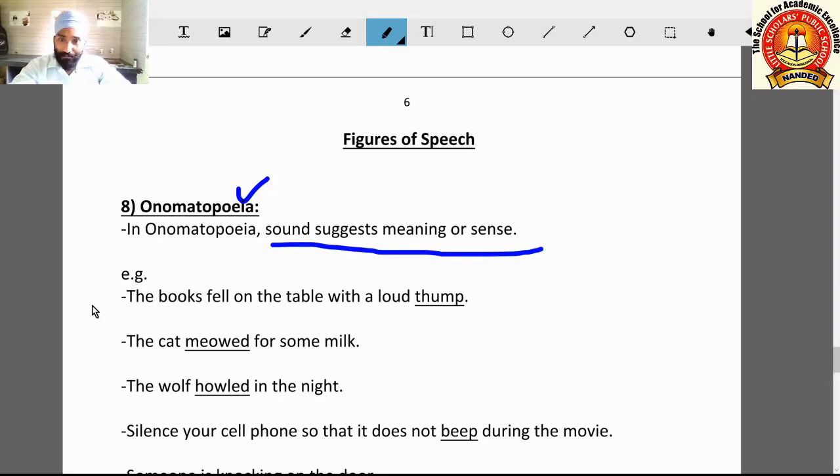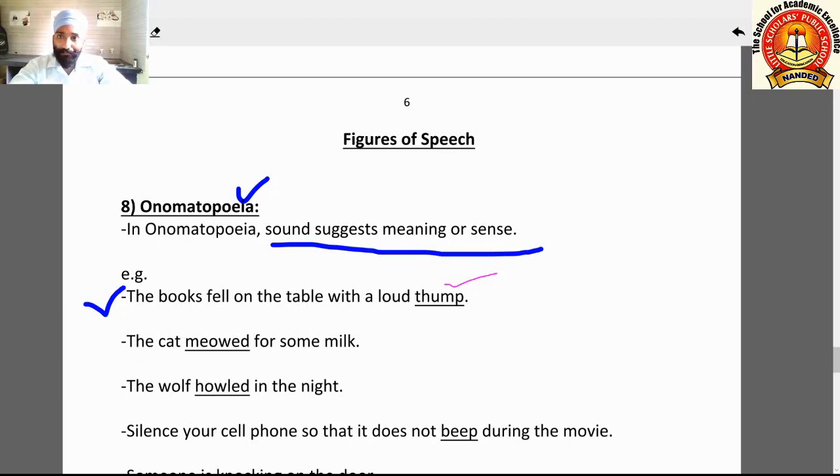For example, the books fell on the table. The books fell on the table with a loud thump. This thump sound is suggesting the meaning, how the books fell.